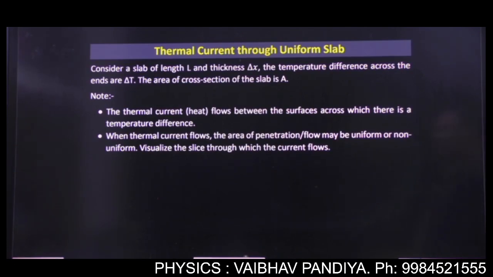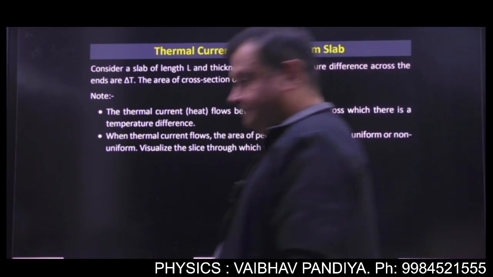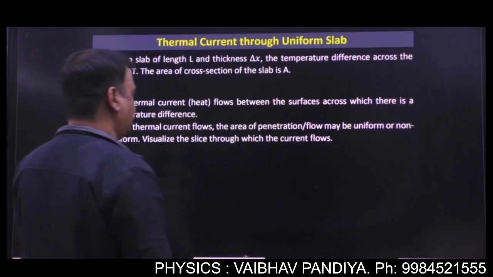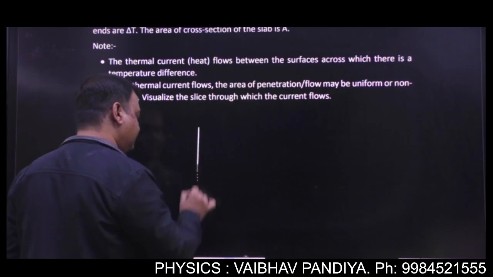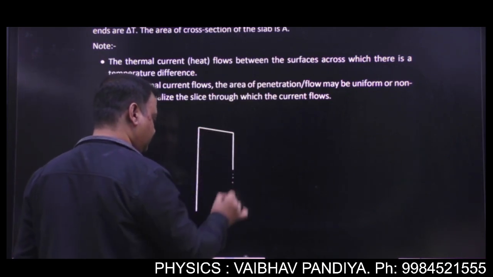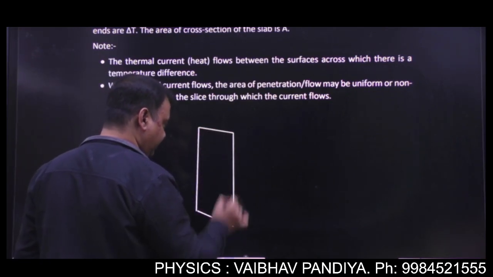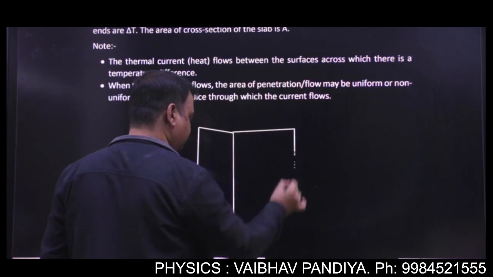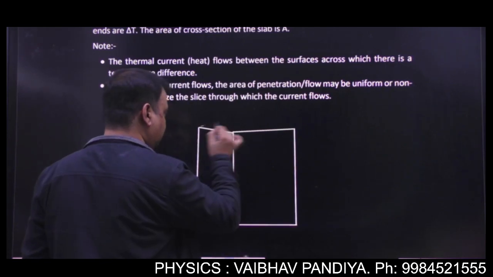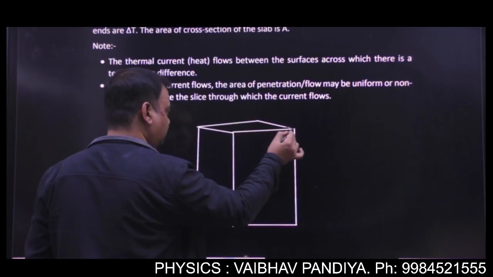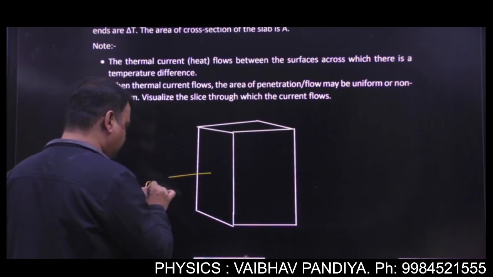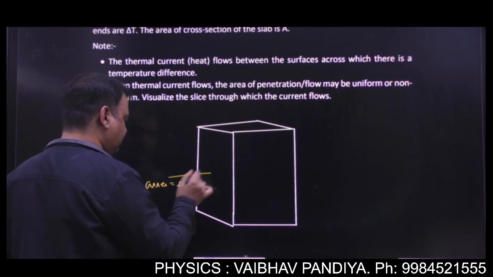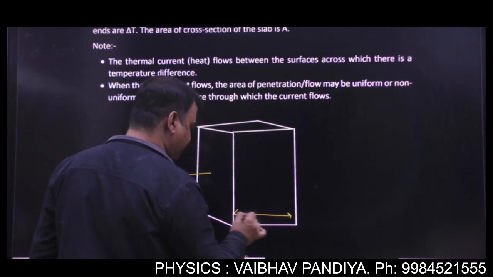Now let's see thermal current through a uniform slab. Suppose we have a uniform slab. Okay, something like this. And say the area of the slab is A, and this is the length of the slab, say delta x.